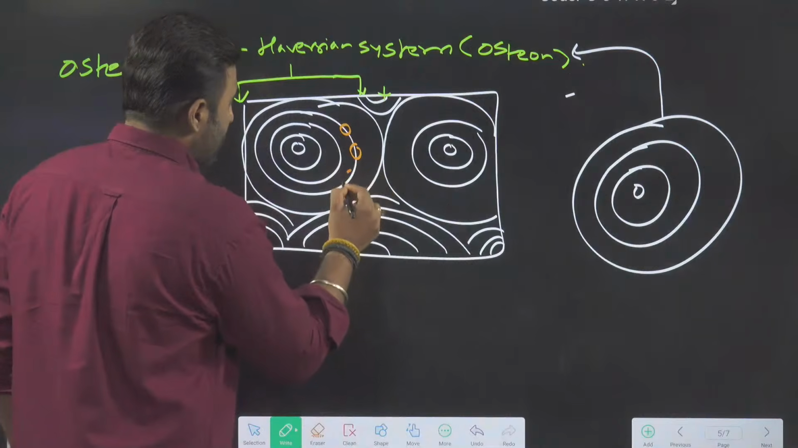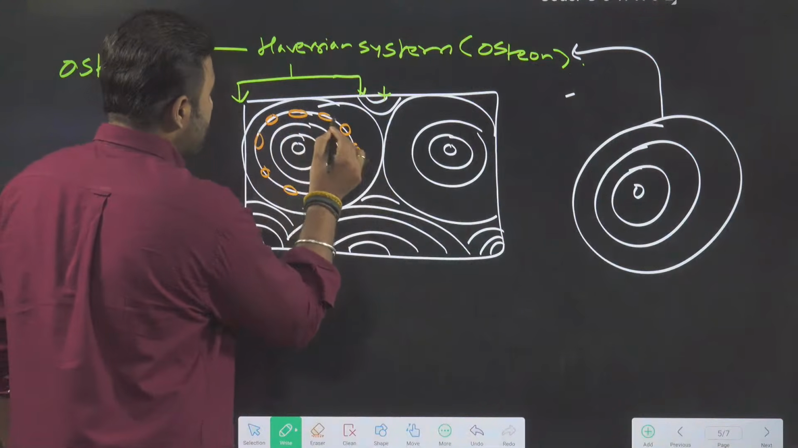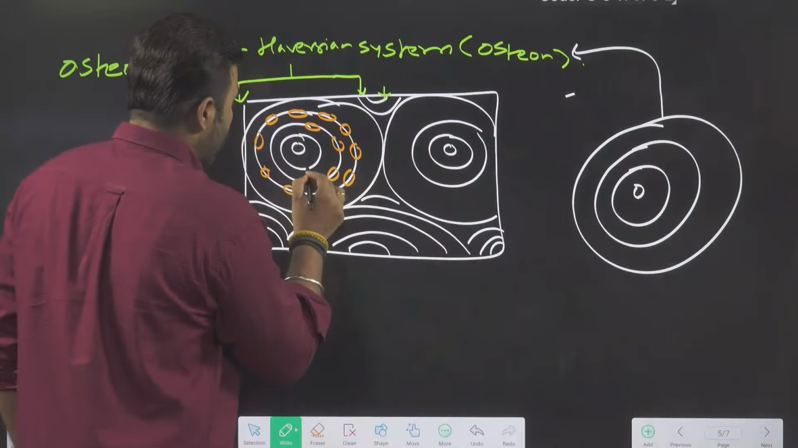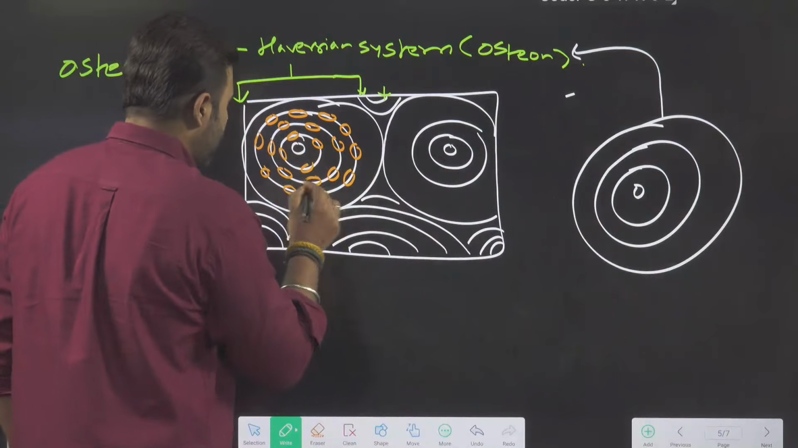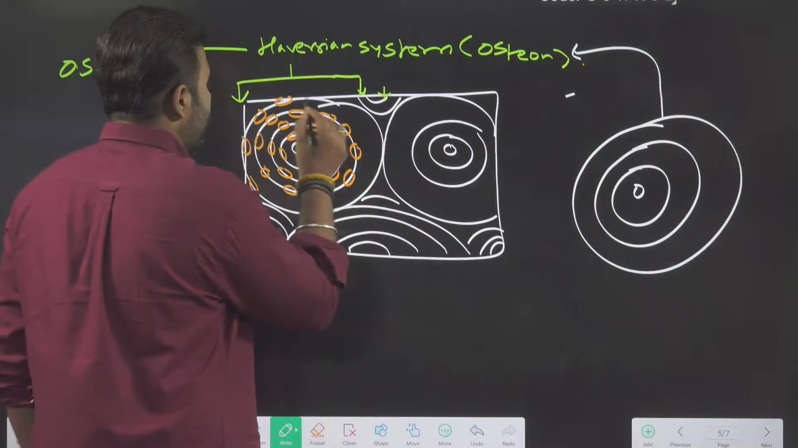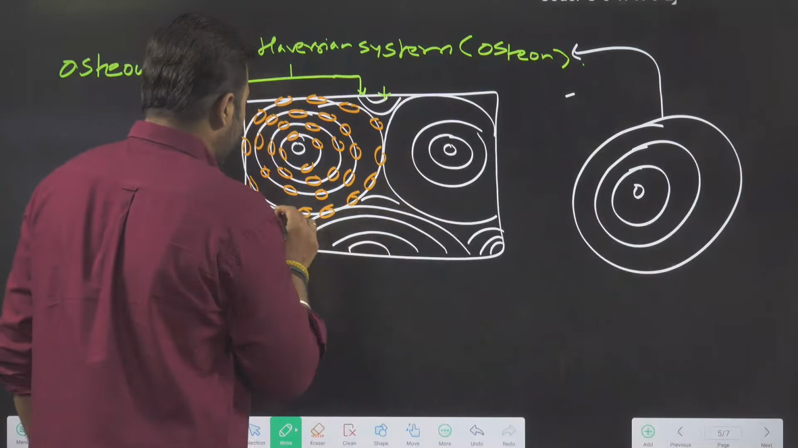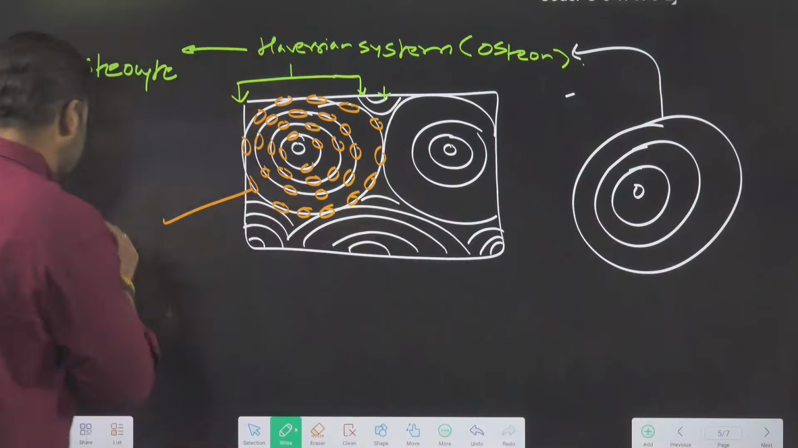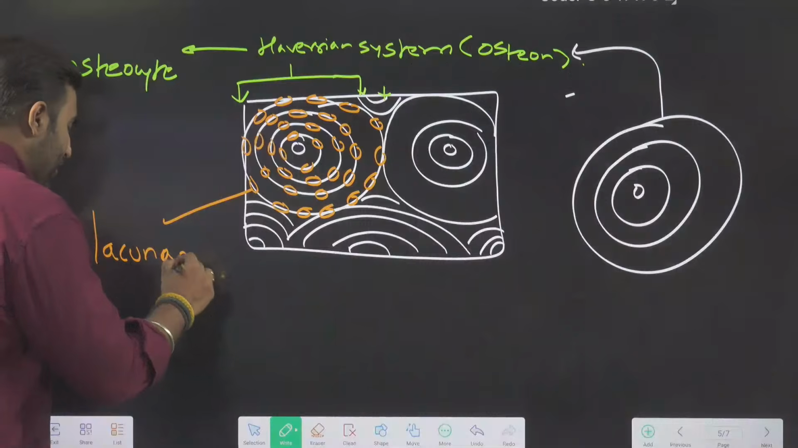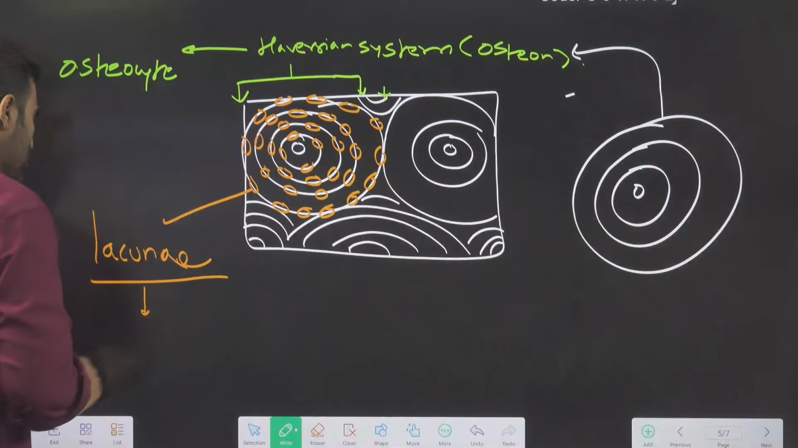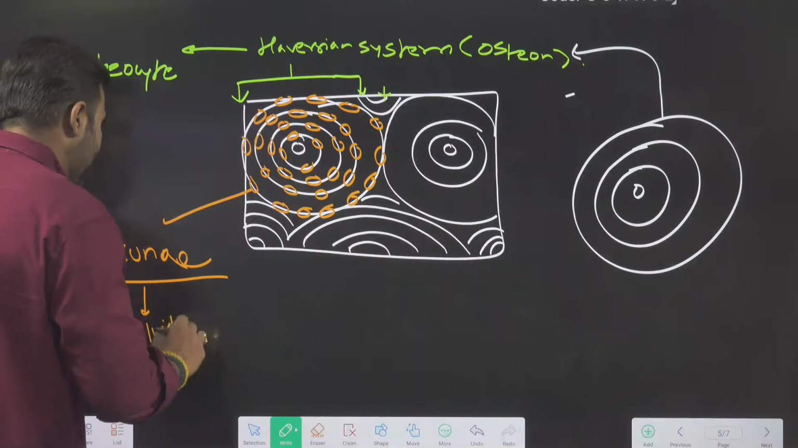These small cavities are called the lacunae. What are the small cavities called here? The smaller cavities are called the lacunae. Lacunae in Latin means hollow space. So lacuna is singular, lacunae is plural. So lacunae are small fluid-filled cavities.